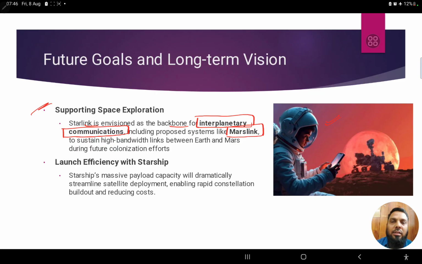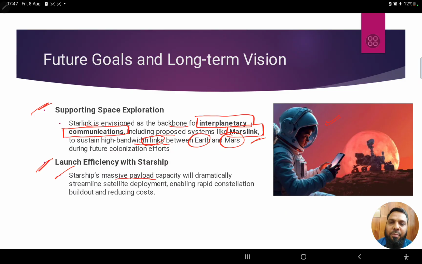Starlink is on Earth, and Mars Link is a link between Starlink and the future people who are going to be settling on Mars, so that they can have internet connectivity, right? Again, to sustain high bandwidth links between Earth and Mars. That's the project.